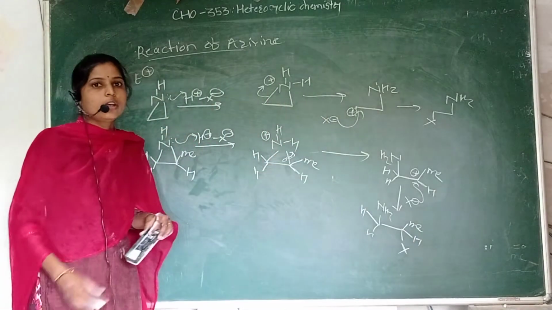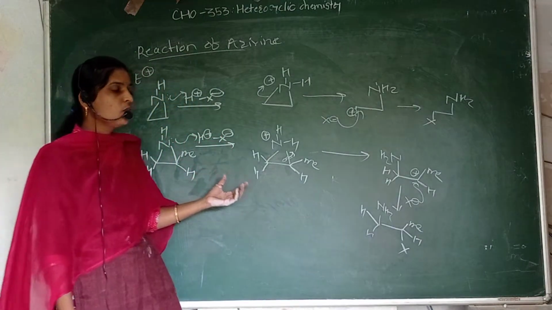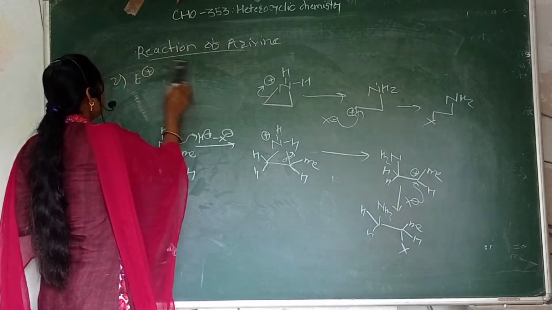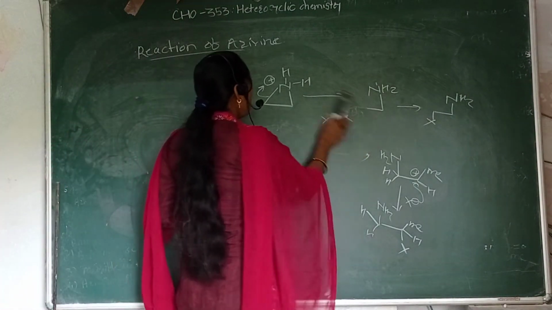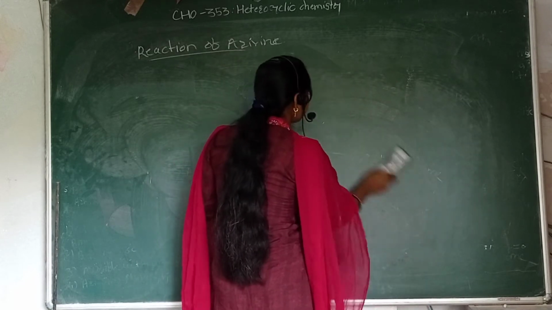So electrophilic addition depends on whether the aziridine ring is substituted or not. When a substituent is present, we have to see which side's carbocation is more stable, and then the addition of the halide, that is X minus.